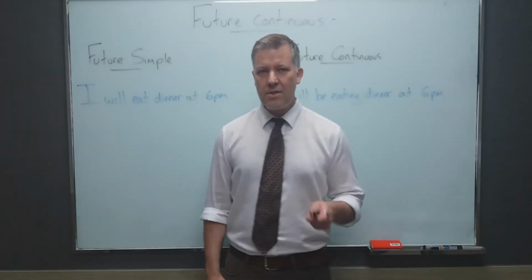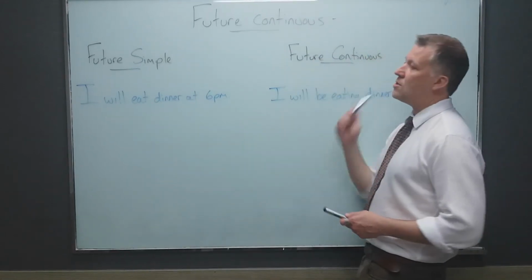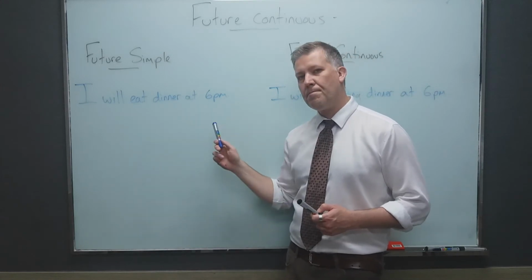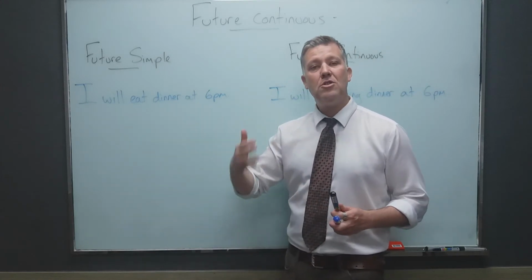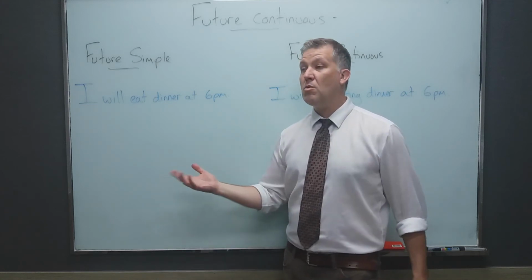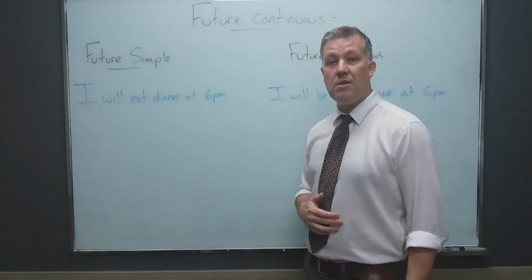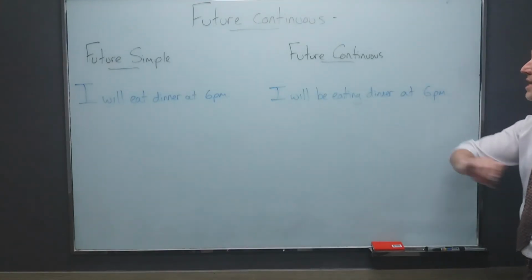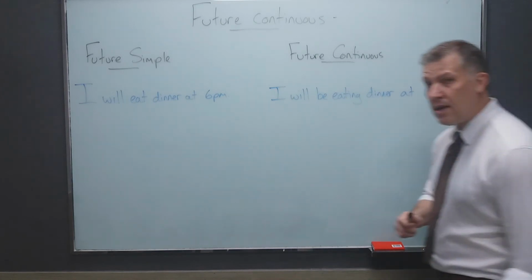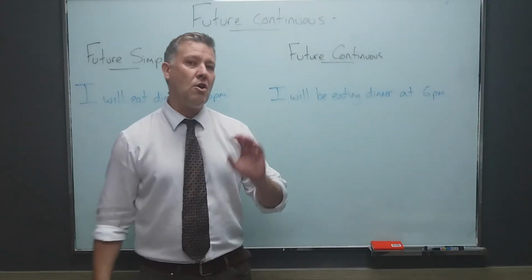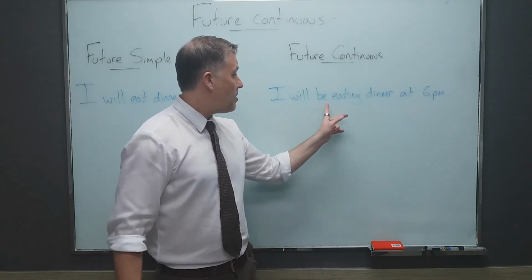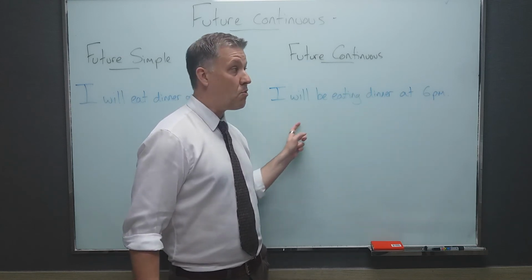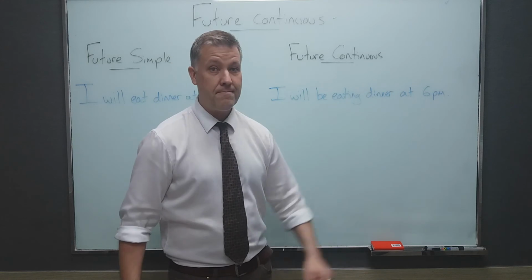Now to clear this up, let's compare a future simple with future continuous. Let's look at this future simple sentence. I will eat dinner at 6 p.m. This means that this is when I will actually start eating dinner at 6 p.m. Someone would ask me, what time will you eat dinner? I will eat dinner at 6 p.m. This is the time of starting dinner. Okay, I will be eating dinner at 6 p.m. This does not mean I will be starting dinner at then. It means I will have started sometime before 6 and this action will have already been in progress. It's continuing. It starts before 6 and it will continue till sometime after 6.